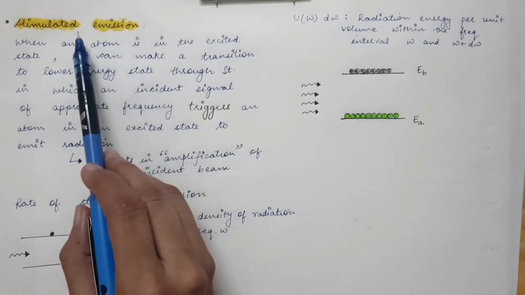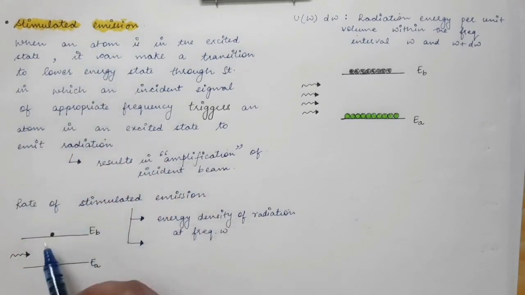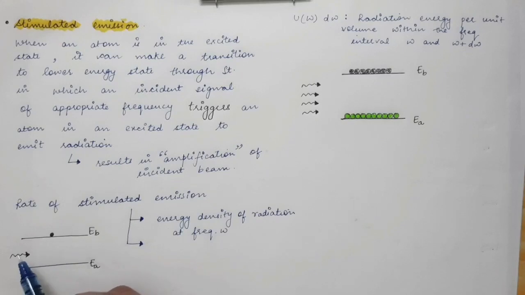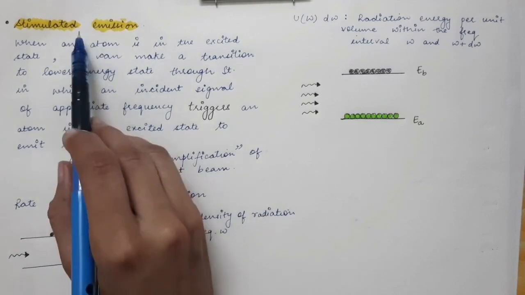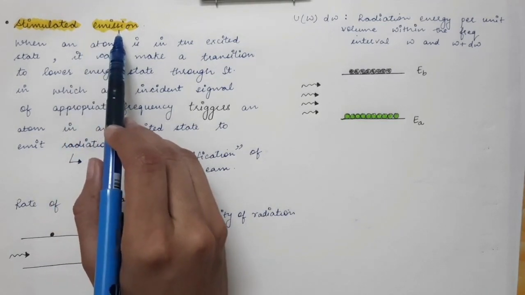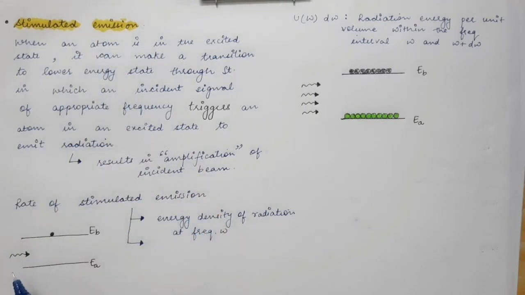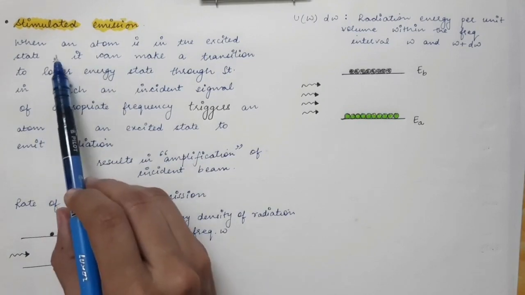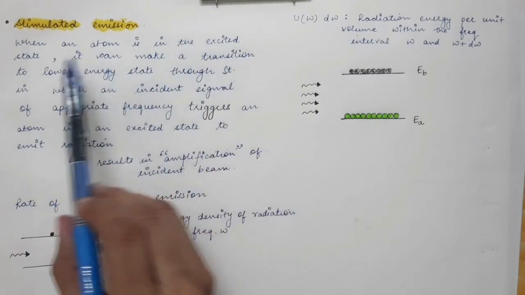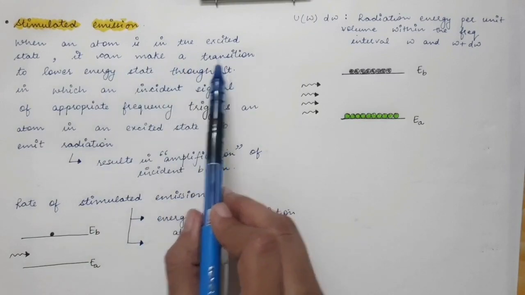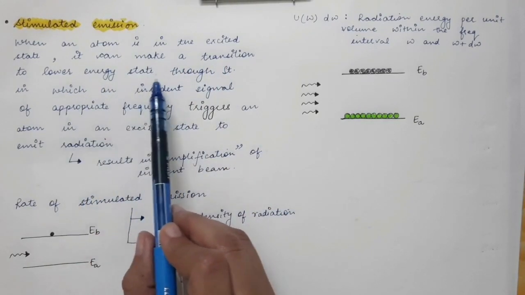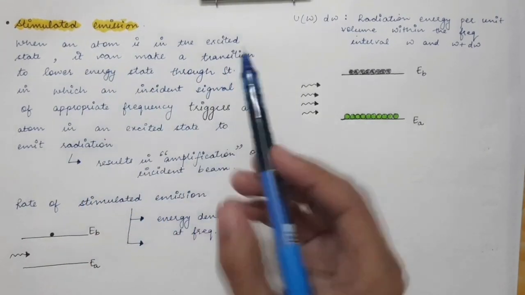The spontaneous emission occurs without the influence of any photon, naturally, on its own. But stimulated emission occurs only in the presence of a photon. So when an atom is in the excited state, it can make a transition to the lower energy state through stimulated emission.